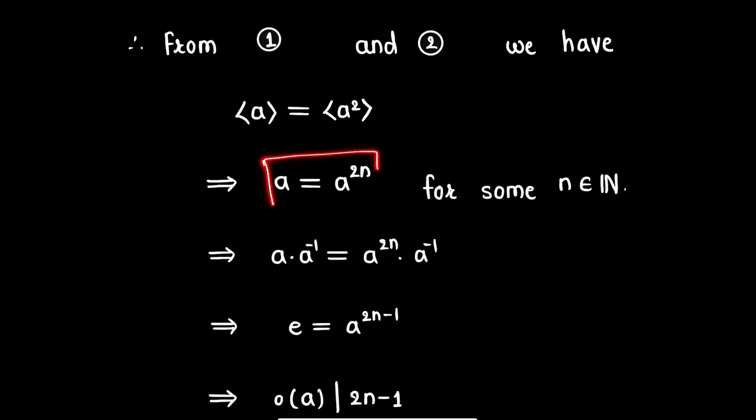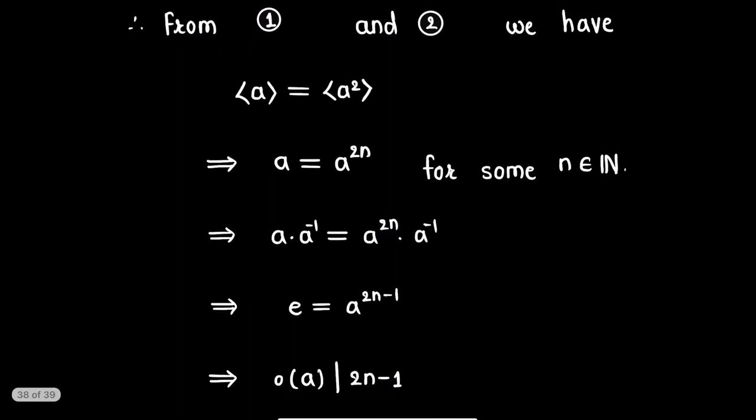Now for this expression, post multiply by a inverse, we get e is equal to a to the power 2n minus 1. Now again, from the definition of the order of an element, we should have the order of a divides 2n minus 1.